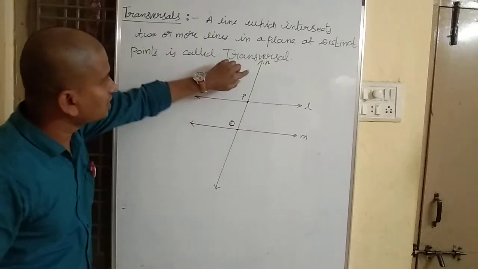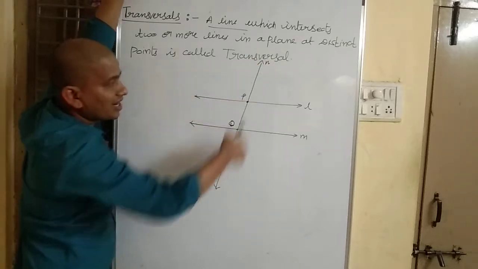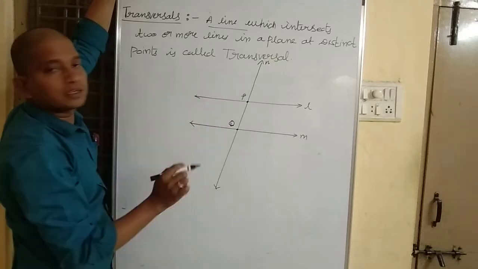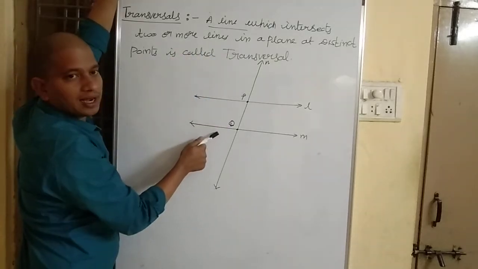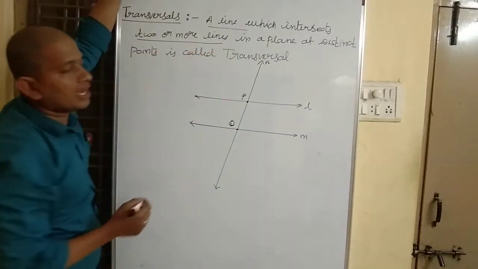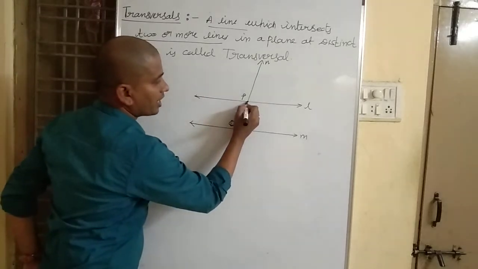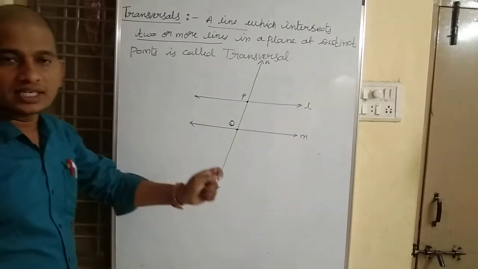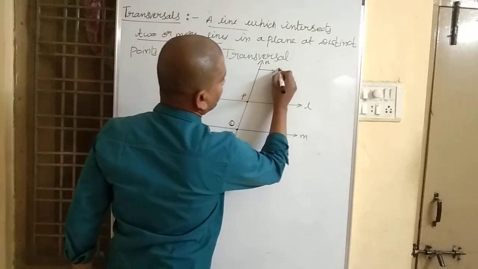A line, see this is a line. What is the line? That is N. A line which intersects two or more lines. See, these are the two lines, line L and line M. Intersect two or more lines in a plane at distinct points, at different points. See, one is point P and the other one is point Q. So it is called transversal. Here N is called transversal, and this line N is our transversal.